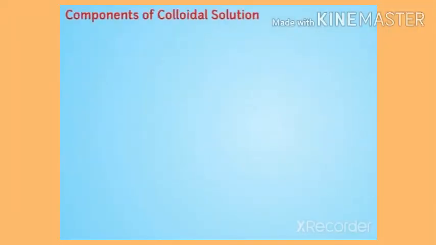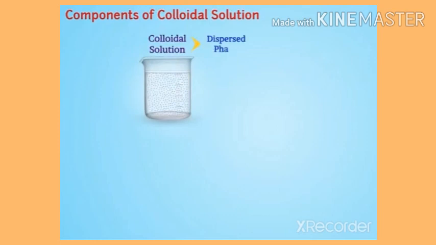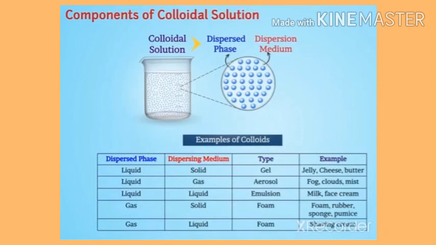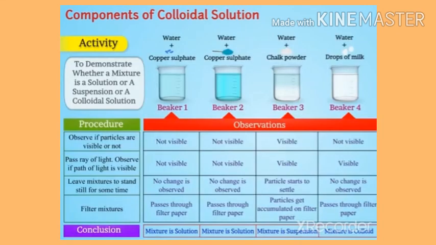Components of colloidal solution. A colloidal solution contains a dispersed phase and a dispersion medium. The dispersed phase is made of solute-like particles or dispersed particles. A component in which the dispersed phase is suspended is called the dispersion medium. The following table shows some examples of colloids. Let us now have a look at an activity. So here we complete the concept of colloidal solution.